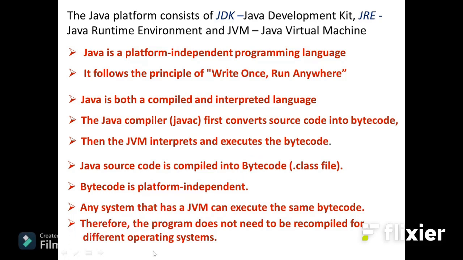For example, when we develop and execute the program on Windows, we can take the same compiled bytecode and run it on any other operating system. So that's why we call it platform independent.